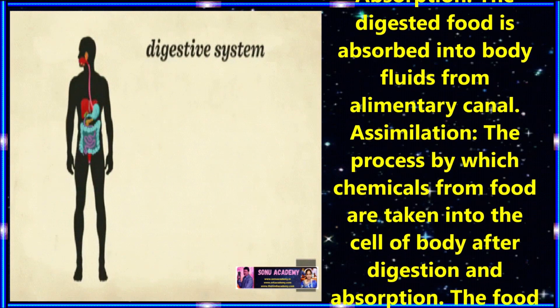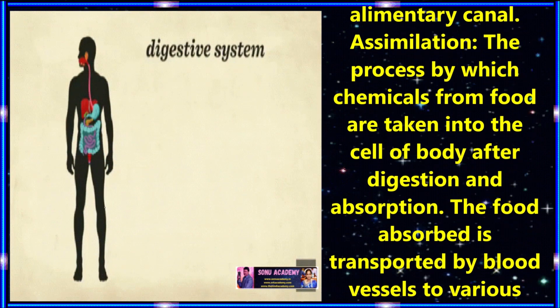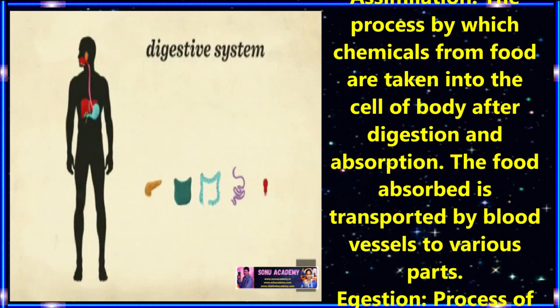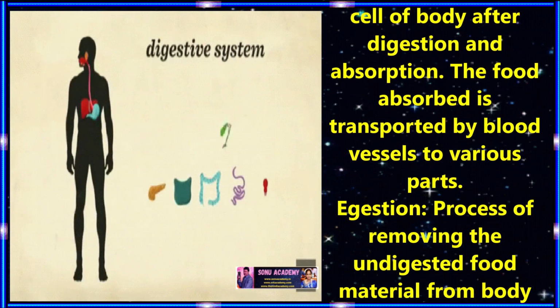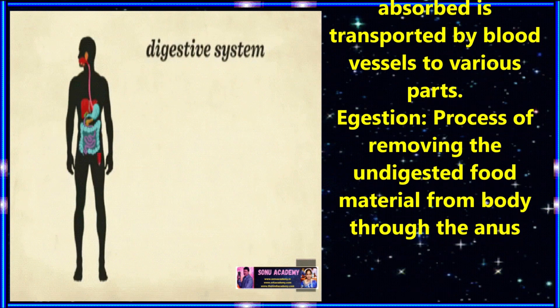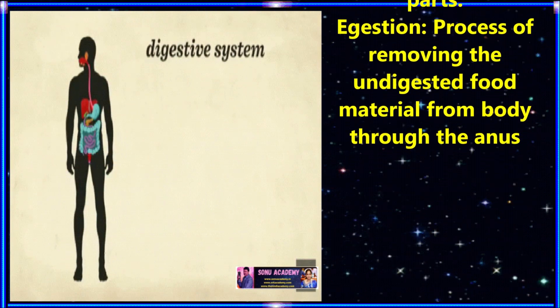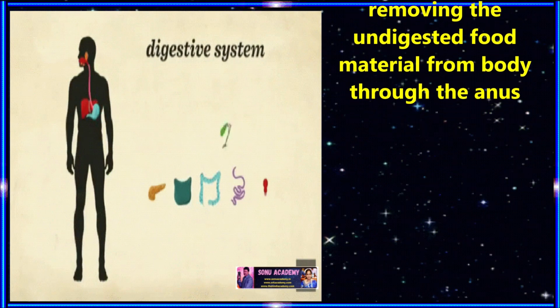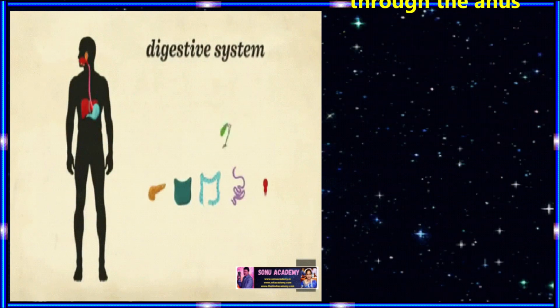Now let us see what assimilation is. It is the process by which chemicals from food are taken into the cells of the body after digestion and absorption. The food is absorbed and transported by blood vessels to various parts. Let us see the last step of the human digestive system. It is called egestion. The process of removing the undigested food material from the body through the anus is called egestion.